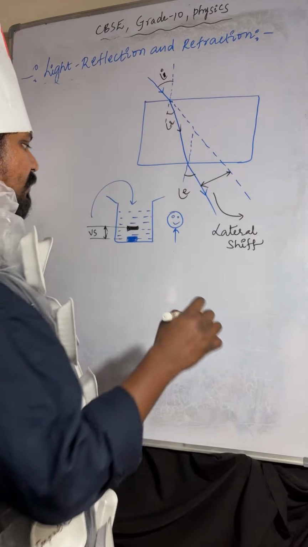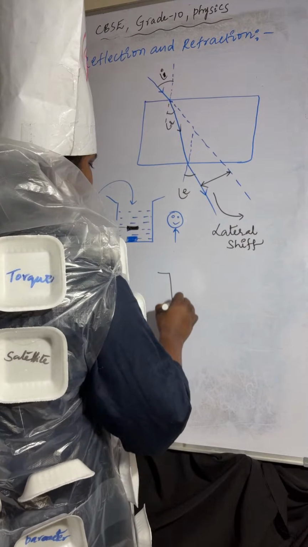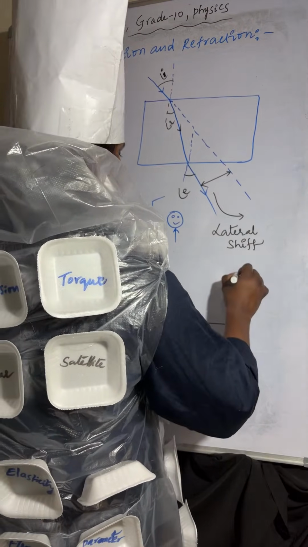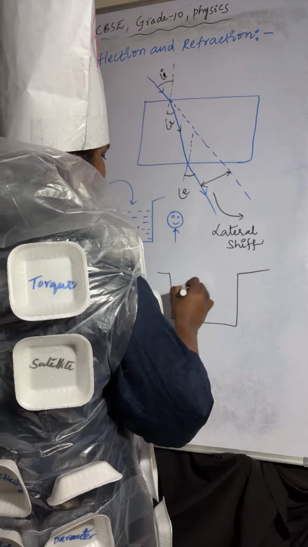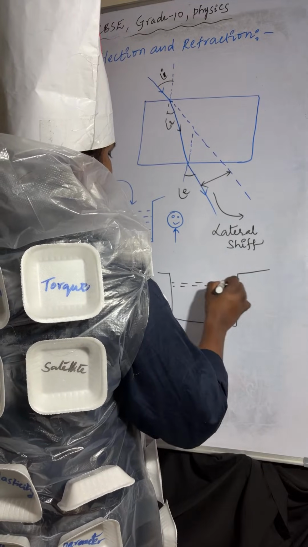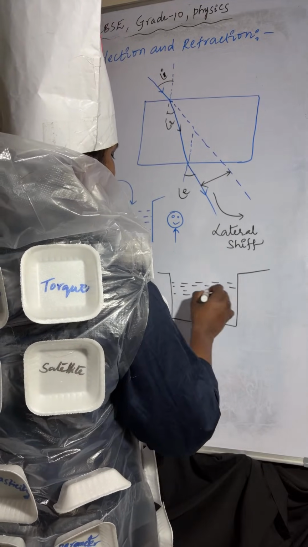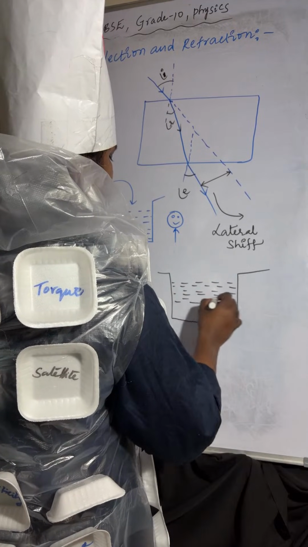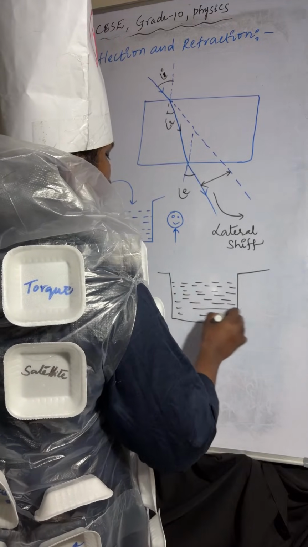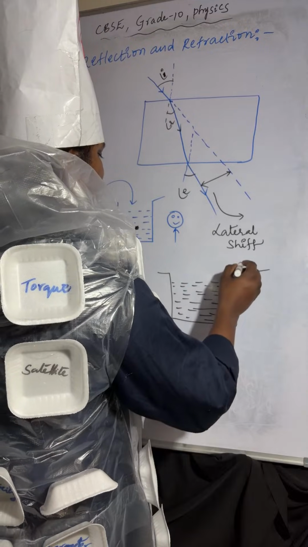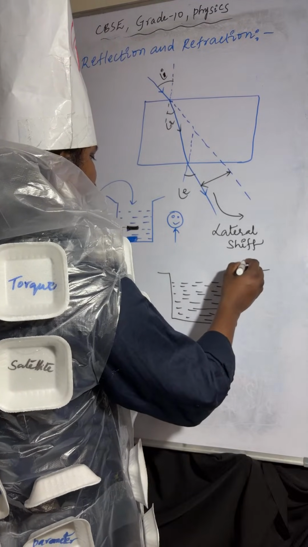Nice. Next one. If you take the beaker like this, water is filled up to this position. If you place a pencil, the position of the pencil will be like this.